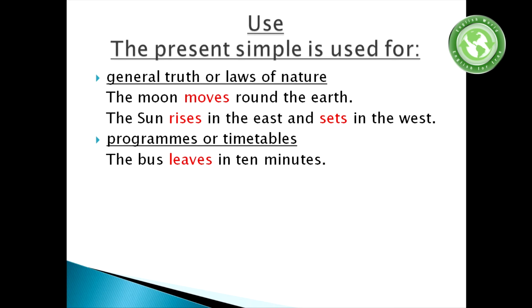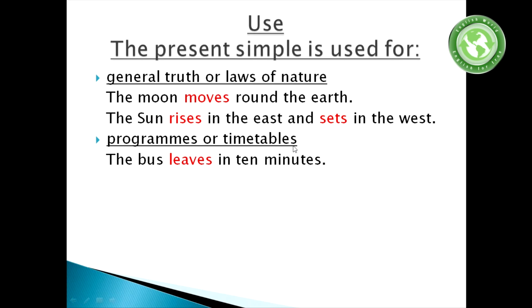The meaning of this is a general truth, which generally happens. Like the sun rises in the east and sets in the west. This is also a general truth or law of nature. So this action also generally happens.